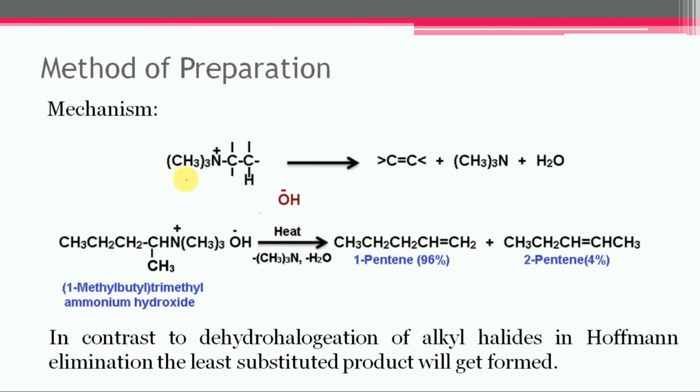This mechanism involves the removal of proton from beta carbon by the base. So it is the alpha carbon, and this one is the beta carbon, and the proton is removed from beta carbon by the base. The bond pair between carbon and hydrogen will take part in the pi bond formation between carbon and carbon, and the bond pair of carbon and nitrogen will move toward nitrogen, and finally this bond can break. Alkene will get formed along with trimethylamine.